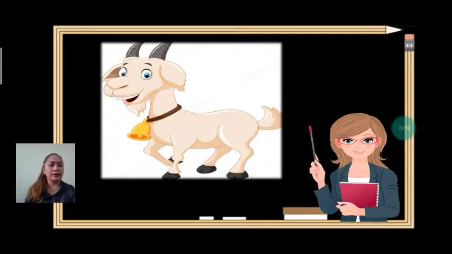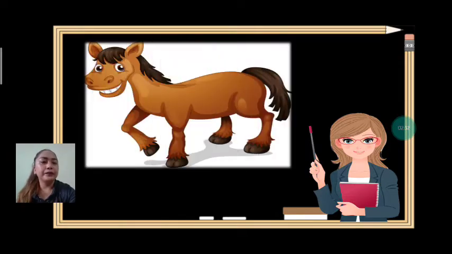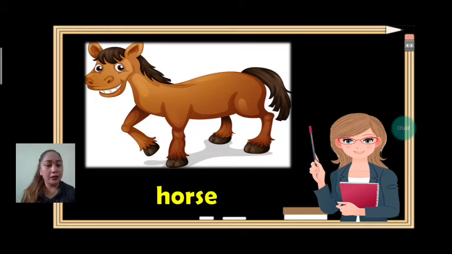Okay, next, meh. What animal is it? Okay, everybody, let's spell goat. Everybody, goat. Can we spell goat? G-O-A-T, goat. Very good. Okay, how about this? What farm animal is it? Okay, very good. It's a horse. It's a horse. Can we spell horse?